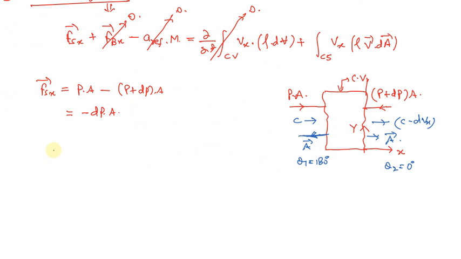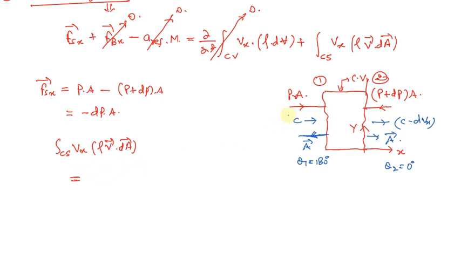Now we're going to find out the right hand side term. We can write it down as the integration over the control surface of Vx rho V dot dA. This particular term will be calculated at two sections, section 1 and section 2, because these are the two surfaces that we are dealing with.